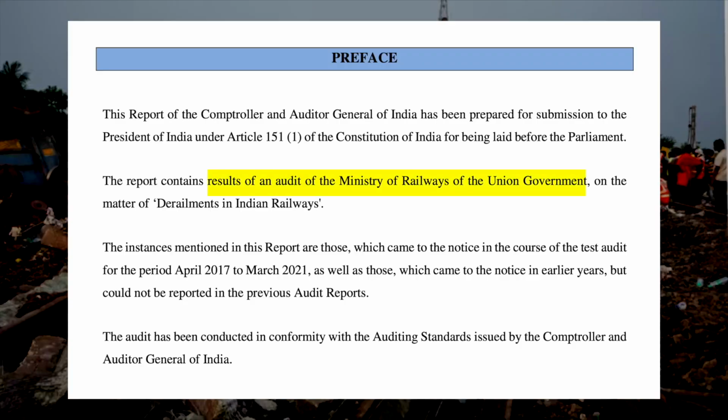Fact number two. India's top auditing body, the Comptroller and Auditor General (CAG), in a 2022 report on derailments in Indian Railways, held the engineering department of the Indian Railways responsible for the majority of derailments. The report attributed 422 derailments from April 2017 to March 2021 to the department.